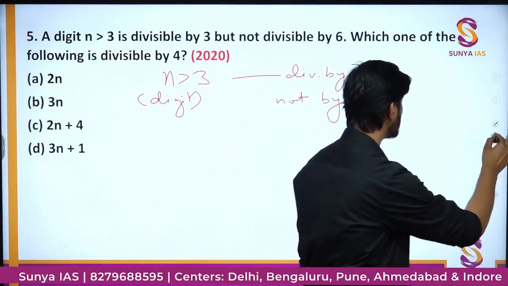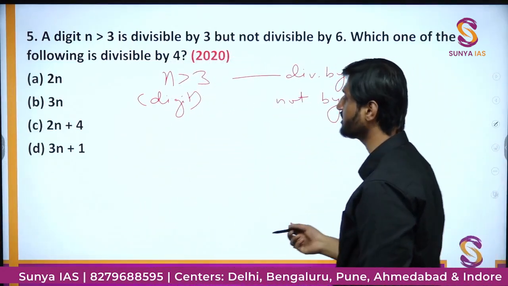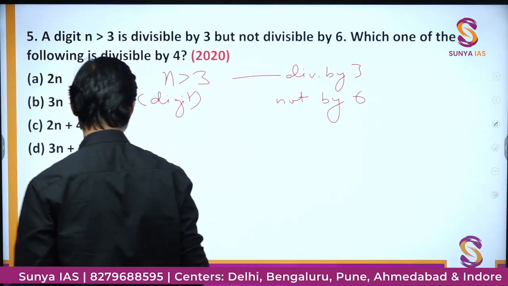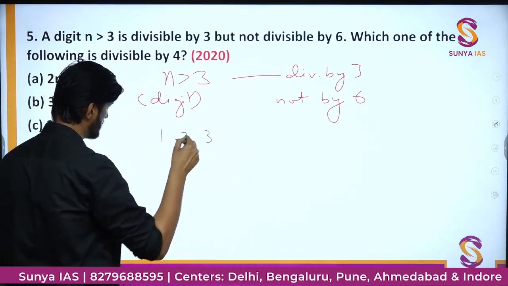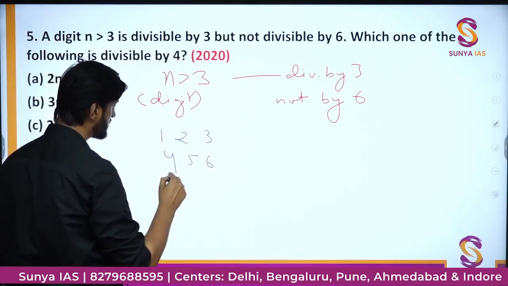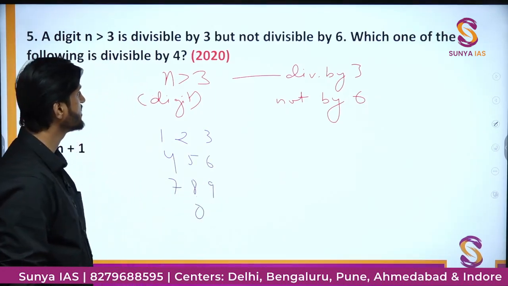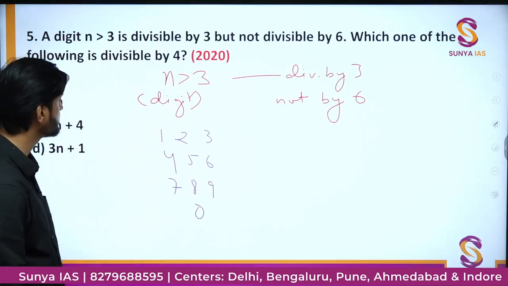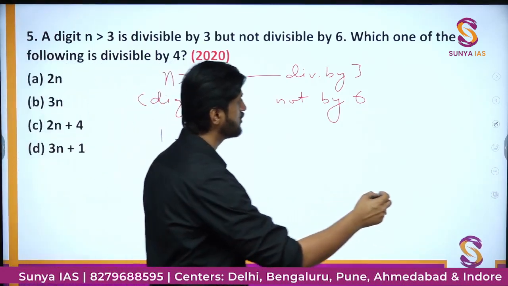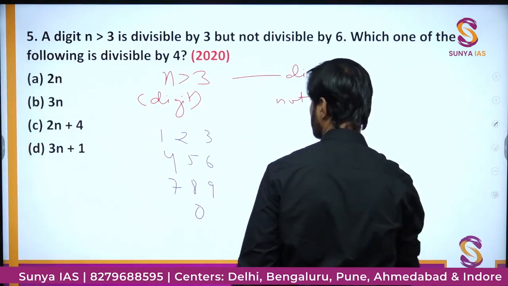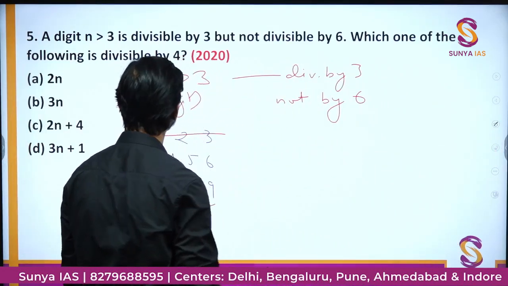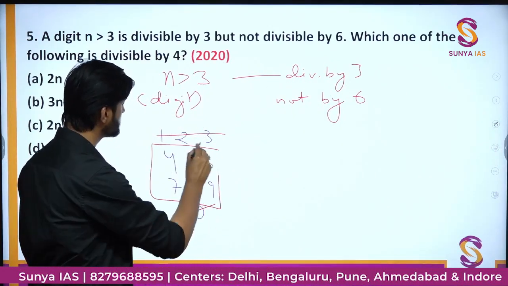First of all, it says n is a digit, and since it is a digit, the only possible values for n are 1, 2, 3, 4, 5, 6, 7, 8, 9 and also 0. Out of it, it says that n is greater than 3. So we can easily cancel out the following digits. So 1, 2, 3 and 0 will not be applicable. We have to talk about these 6 digits only now.